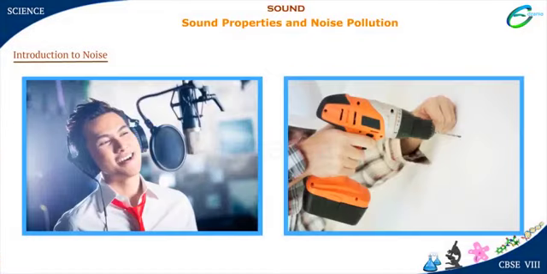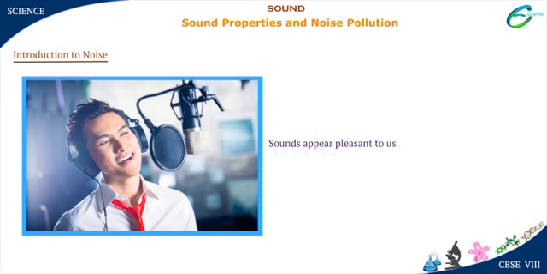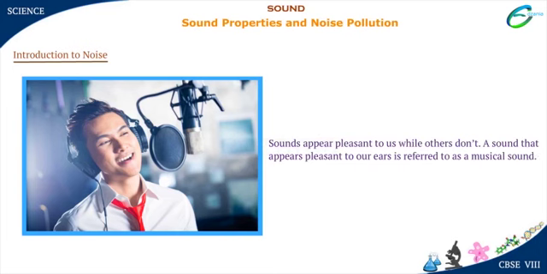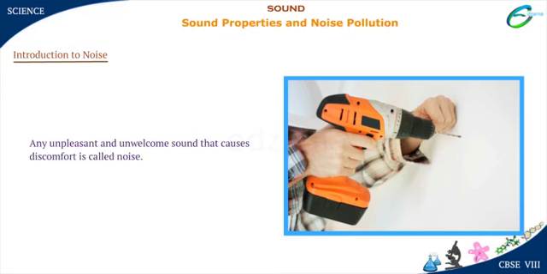Now, take a look at the images. Which of the sounds would you like to hear? Some sounds appear pleasant to us, while others don't. A sound that appears pleasant to our ears is referred to as a musical sound. Music is produced by systematic changes in amplitude and frequency of a vibrating object. Any unpleasant and unwelcome sound that causes discomfort is called noise. Loud music during a music concert may be enjoyable to many, but may appear as noise to a patient.